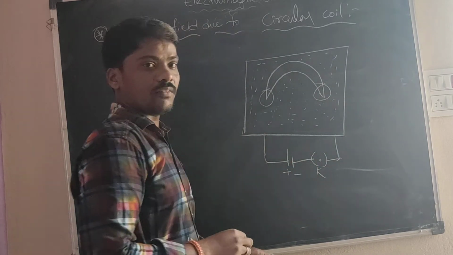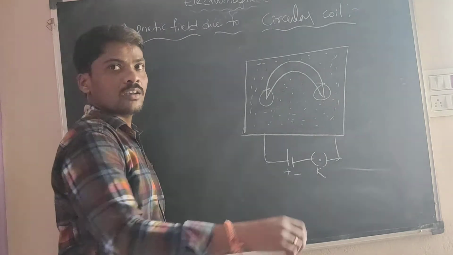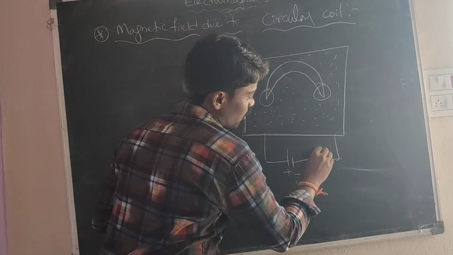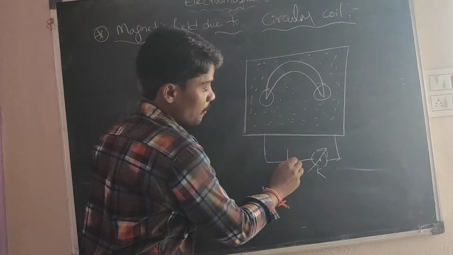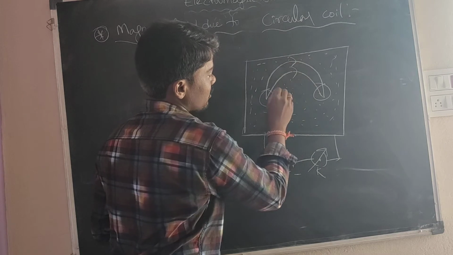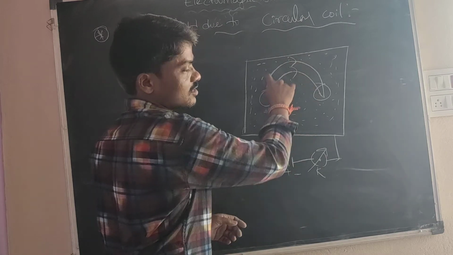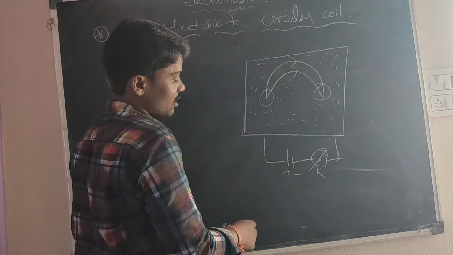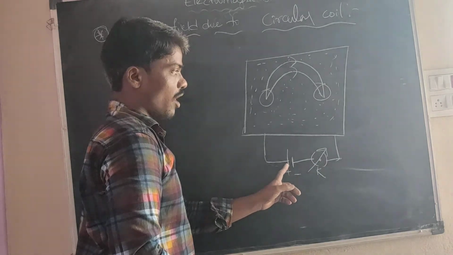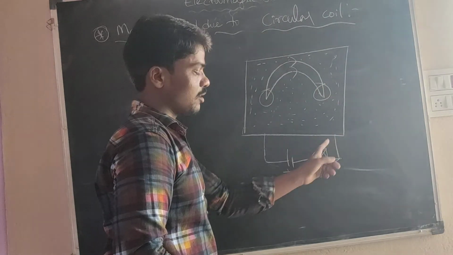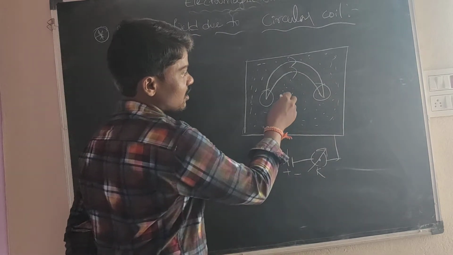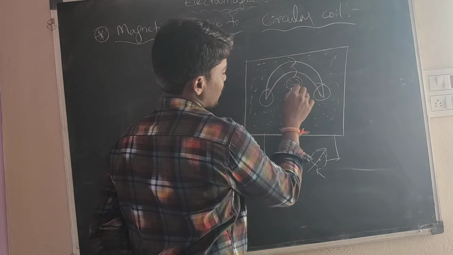Okay, when the switch is closed, the current passes from the positive terminal to the negative terminal. The current will be in the clockwise direction. When the switch is on, the current flows from the positive terminal to the negative terminal of the battery. Take the compass needle in this position. Some deflections are there. Here also some deflections are there.